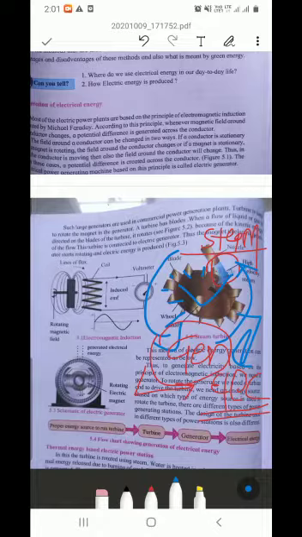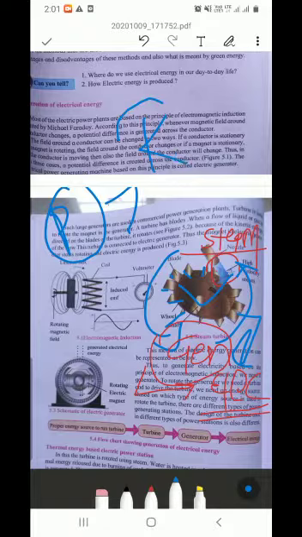When the turbine was not under the influence of steam, it was in potential energy, isn't it? The turbine was having potential energy. When the turbine came under the influence of steam, that energy was converted into kinetic energy. And when kinetic energy was produced, the generator generated electricity, so kinetic energy was transformed into electrical energy.